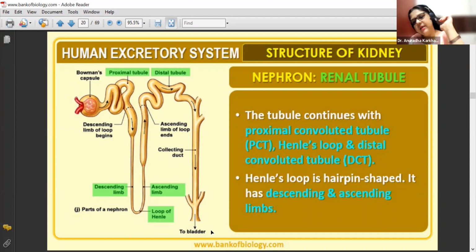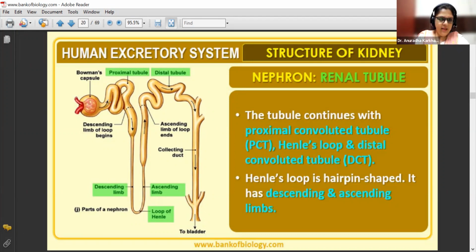Going to enter the Bowman's capsule. Yes, Vaishnavi. Yes, Vacha. Correct. They'll enter the Bowman's capsule in the form of the afferent artery, and they'll leave the Bowman's capsule in the form of the efferent artery. ठीक है? Okay. I'll move ahead.